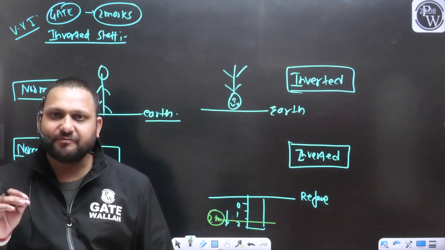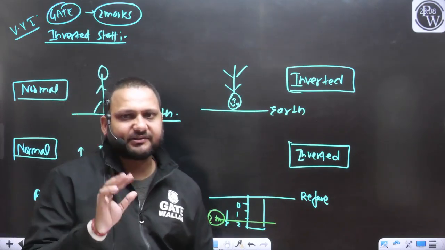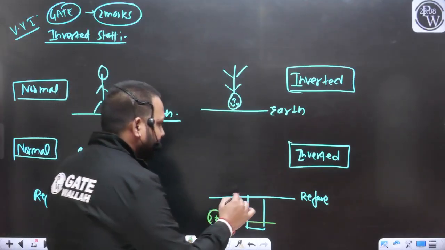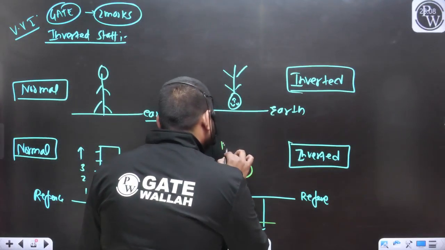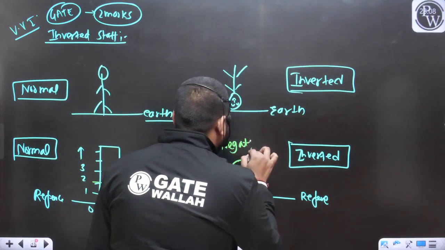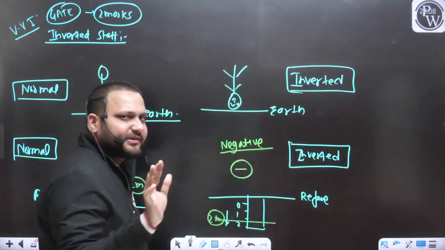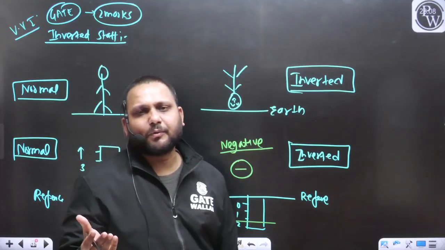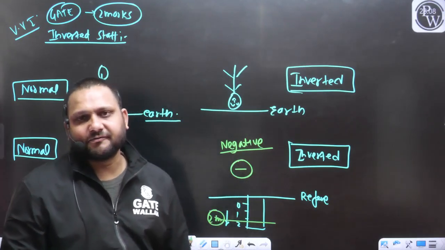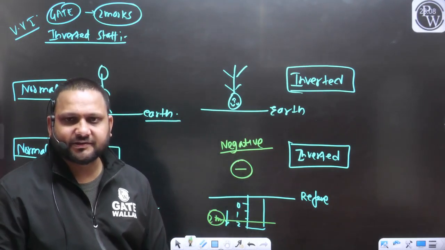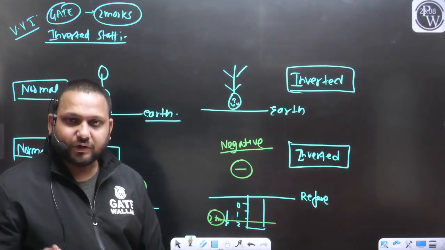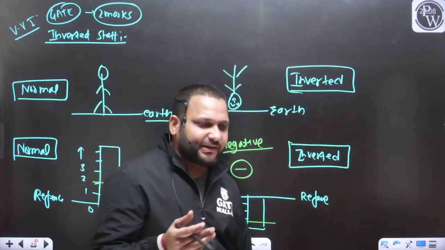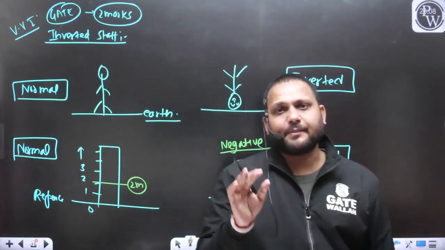So generally, we represent the inverted staff reading with the help of a negative sign. Distance is distance. What do you mean by a positive distance or a negative distance? Both are vertical distances. So here plus or minus indicates just the position.